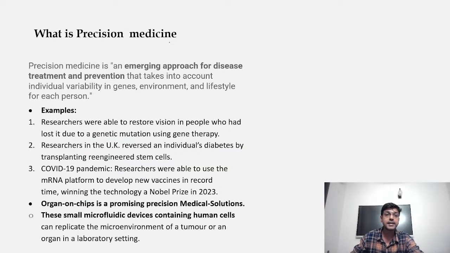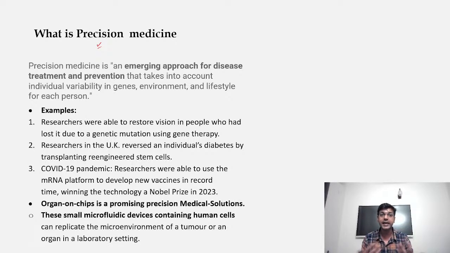When you're talking about medicine, it doesn't mean that we are going to eat tablets, right? There are other technologies also involved when we are talking about medicine. It will also cater to genes, gene editing, as well as gene therapy, right? That is a holistic approach for disease treatment and prevention that takes into account individual variability in genes, environment, and lifestyle for each person.